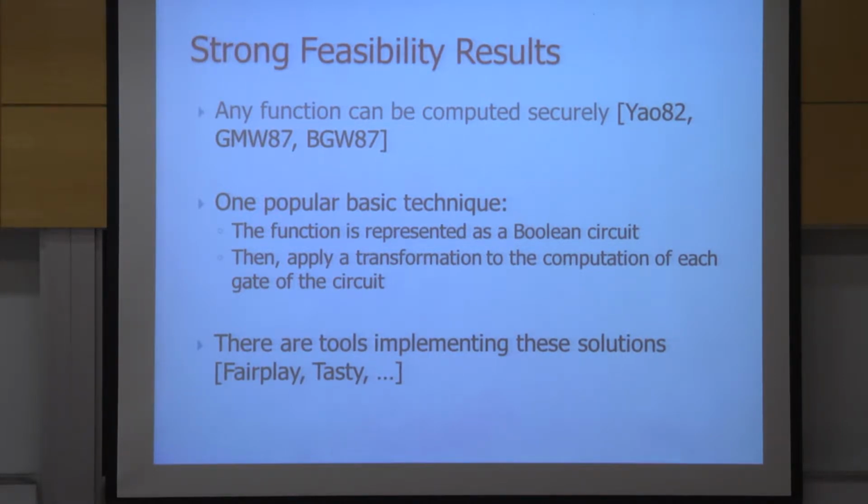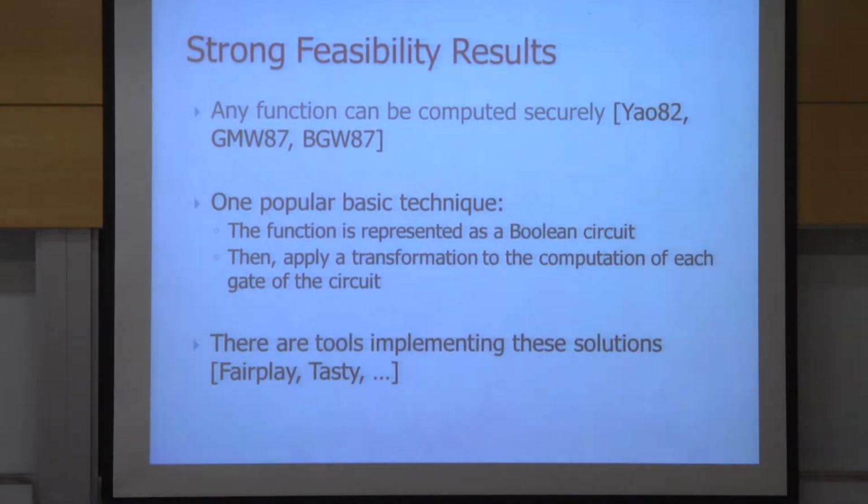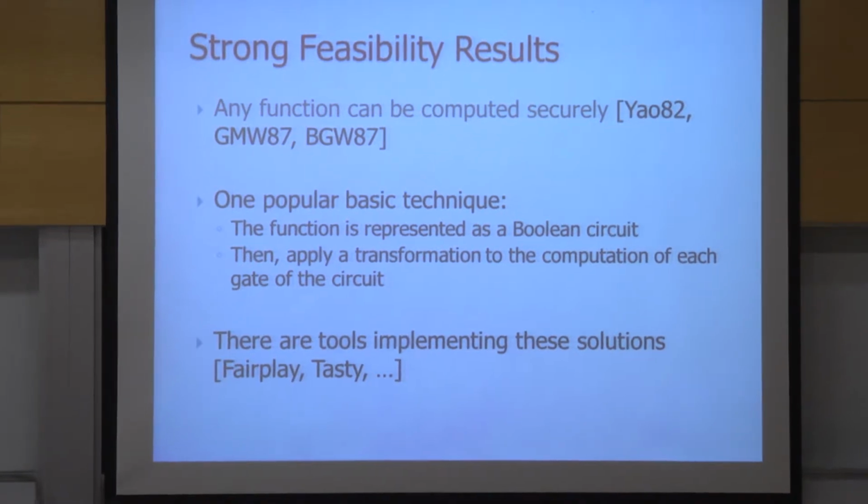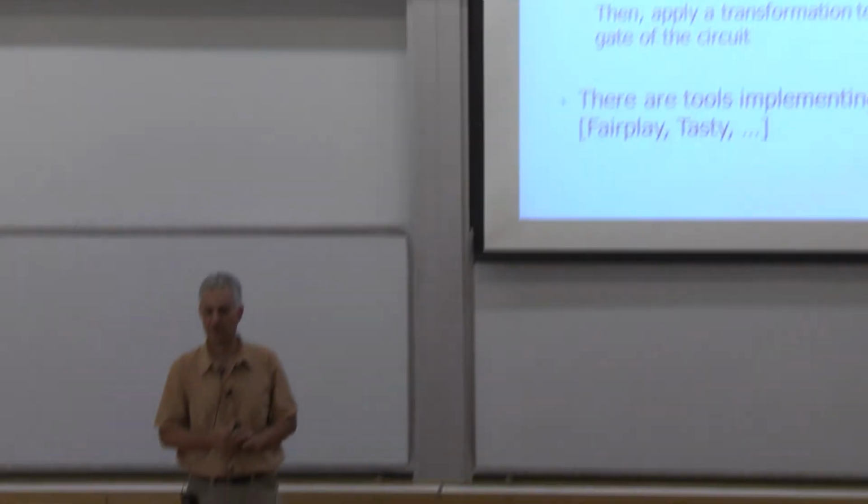One basic common technique is the following. We want to compute a function. Let's first represent the function as a Boolean circuit. If we go back to what we learned at undergraduate studies, computability, we know that every Turing machine can be represented as a Boolean circuit. If the Turing machine runs in polynomial time, the circuit will be of polynomial size. So we take the computation, represent it as a circuit, and then we show a transformation that takes the circuit and does a secure computation on it.